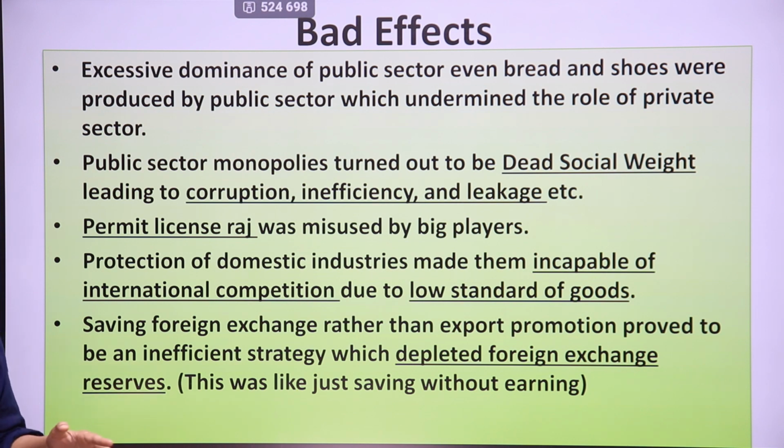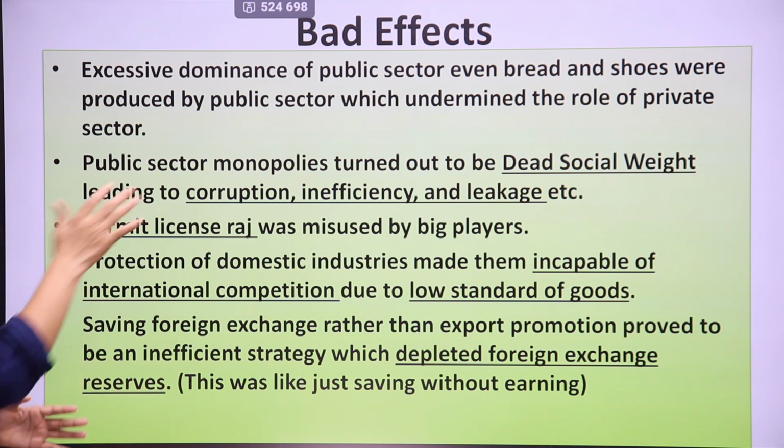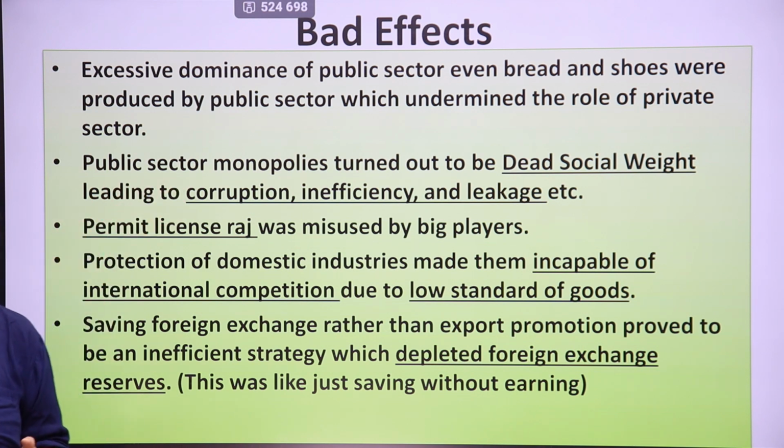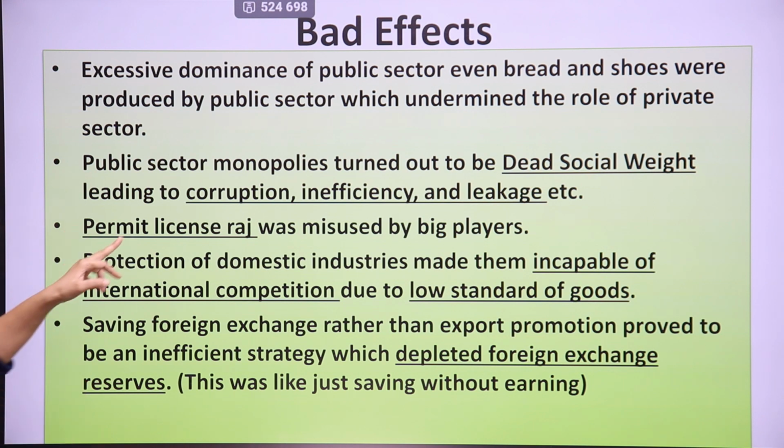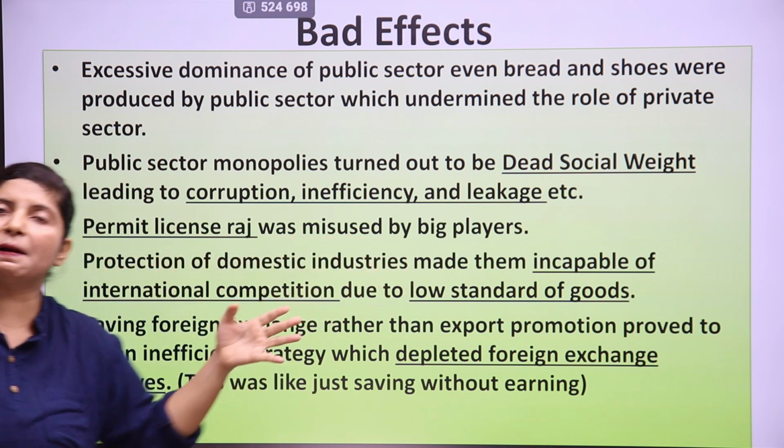Babu Raj was there, Panchayati Raj and License Raj was there, and private individuals were not allowed to develop and were not given licenses for production or to establish industries, and in that manner it undermined the whole process of development of the economy, and India could not grow during those years. Permit license Raj was misused by big players.